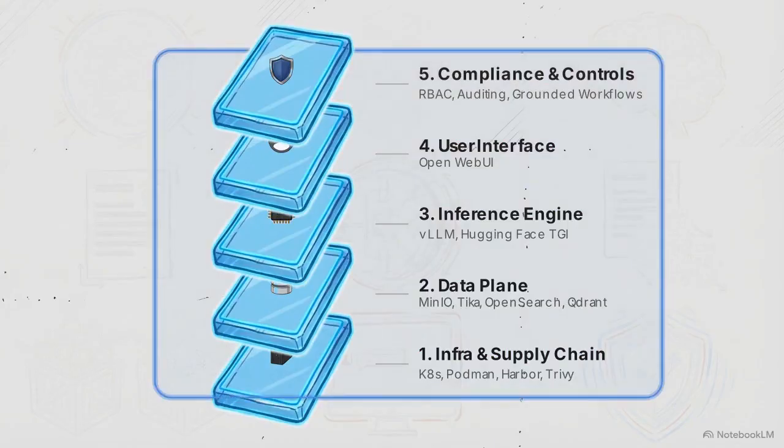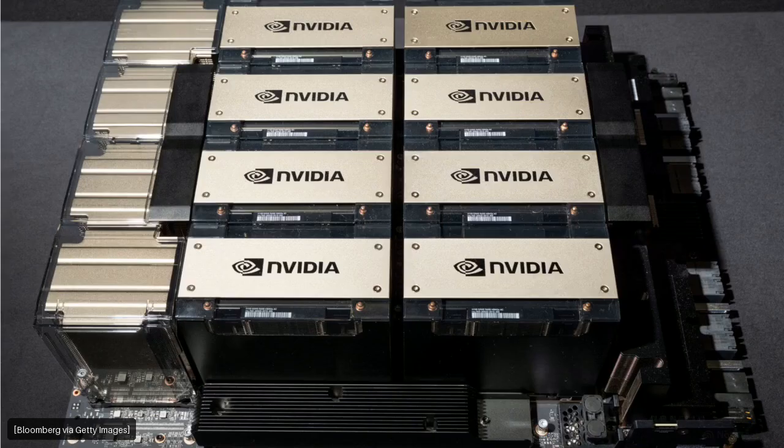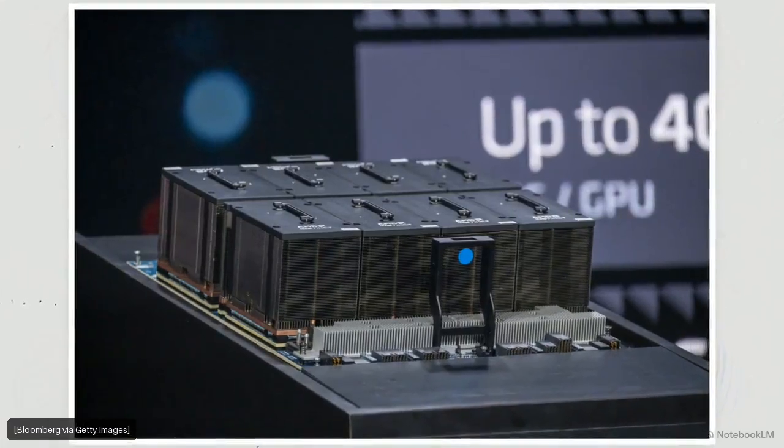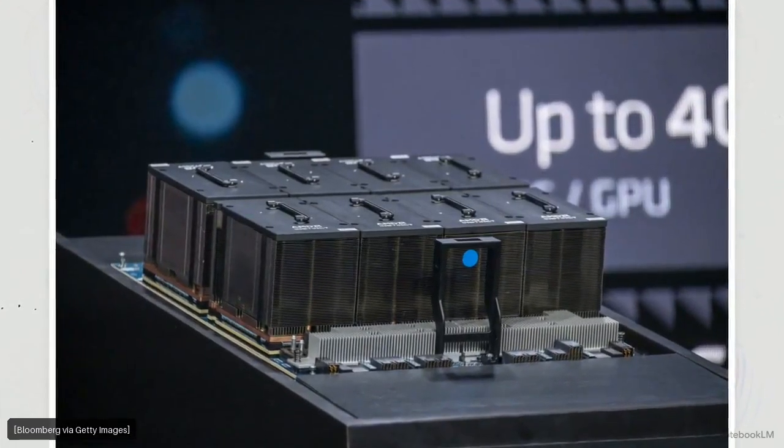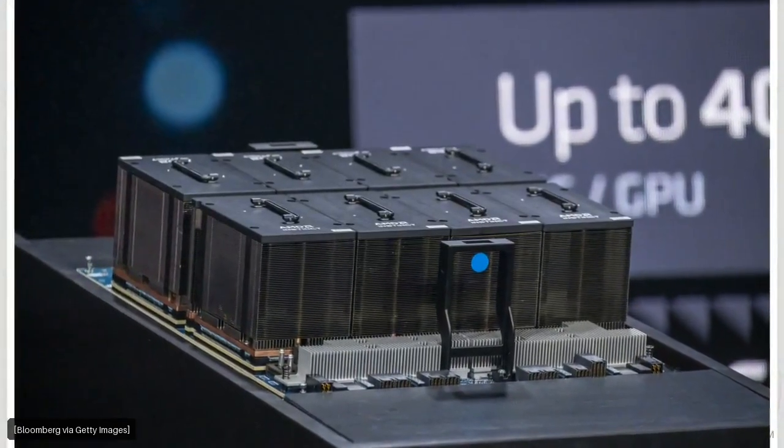This software stack requires specialized hardware. A multi-GPU workstation can provide the power needed for a single office or small department. For an enterprise platform, you move to server racks, such as a Dell PowerEdge configured with 8 interconnected NVIDIA H100 GPUs. Alternatives like the AMD MI300X offer massive memory bandwidth, which is specifically suited for these intensive local multi-user workloads.